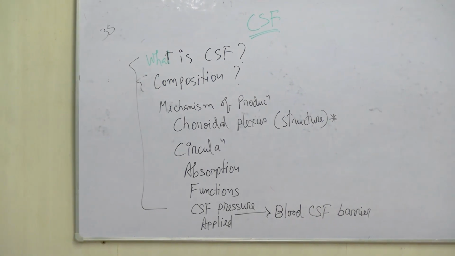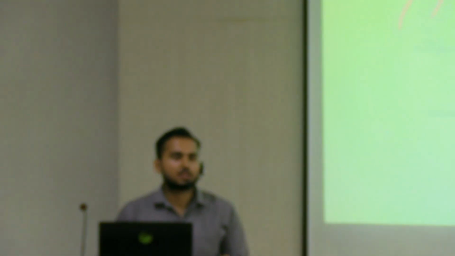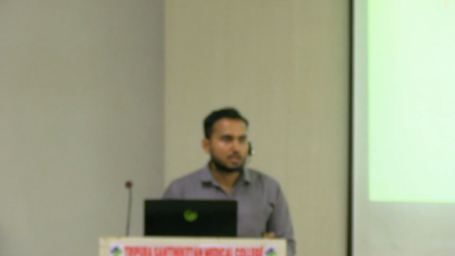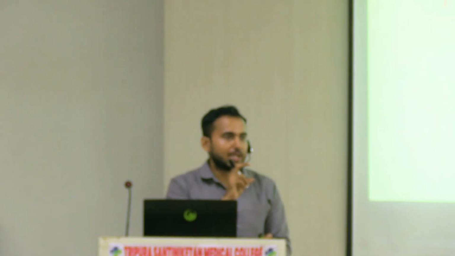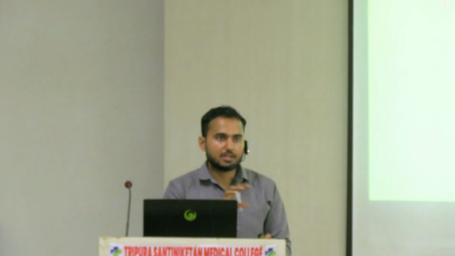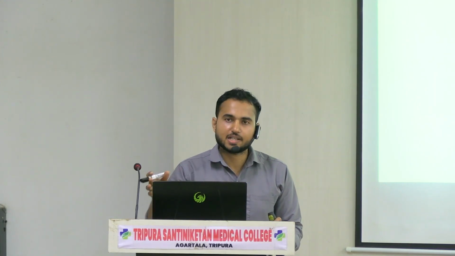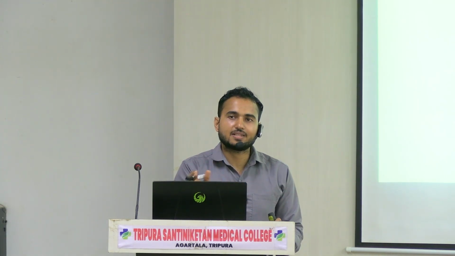So different types of barriers we have studied. Yesterday while taking one class, I asked you one question. Whenever you hear about any type of barrier, what comes into your mind? Layers will be present. Any barrier has different layers, okay? And the best way to understand the barrier is to write the layers from inside to outside or outside to inside.